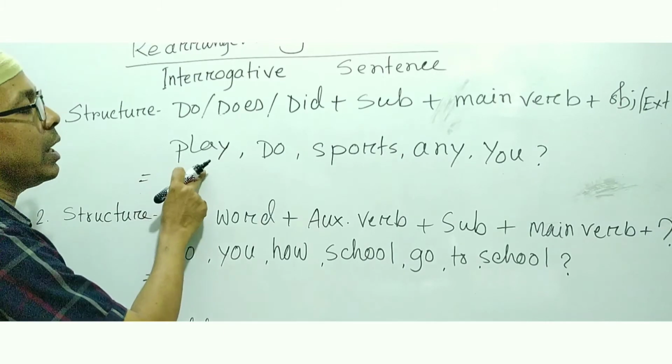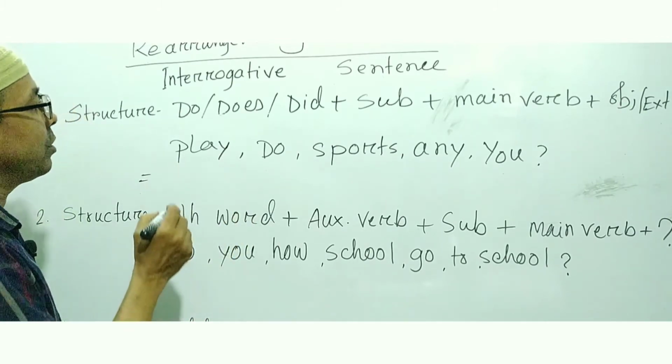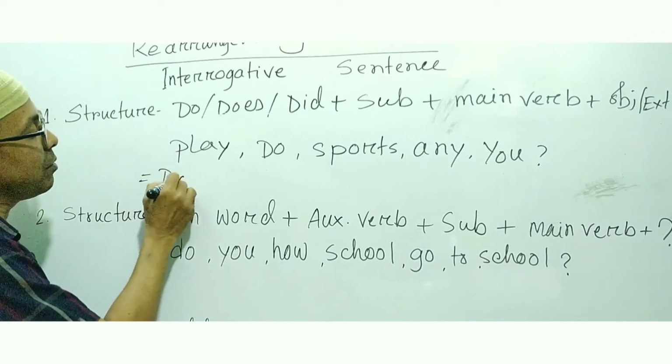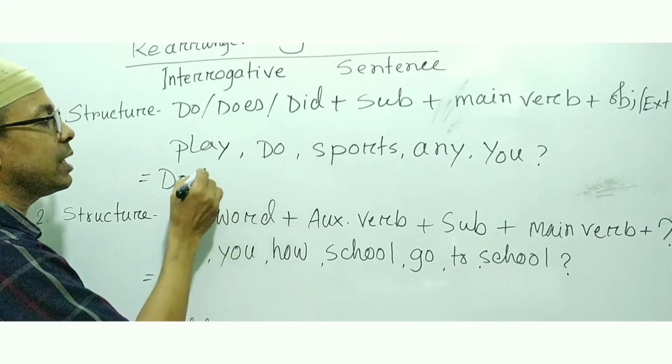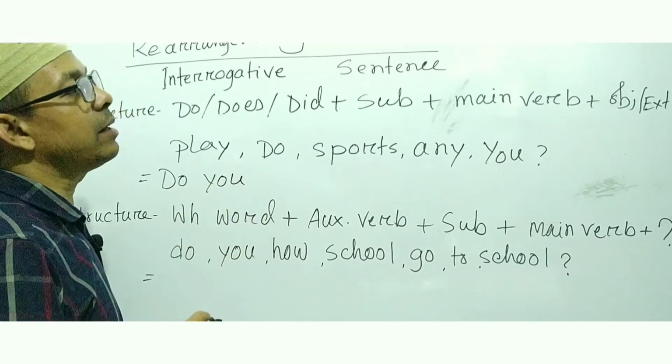Here you can see play, do, sports, any, you. At first we'll take the auxiliary verb do, then subject you, do you,